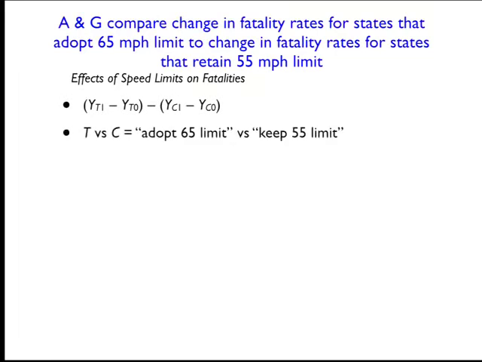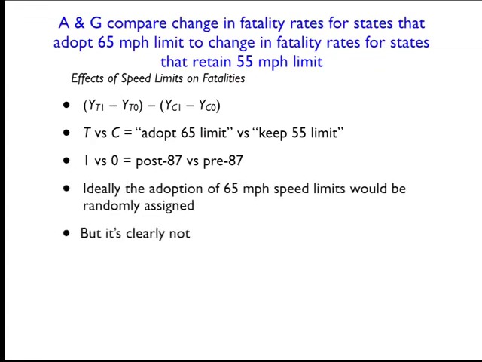So they estimate the effect of speed limits on fatalities. They estimate this differences-in-differences model, where the control group is the ones that didn't change their speed limits, and the treated group is the ones that increased them to 65 miles an hour. Ideally, you would like these speed limit increases to be randomly assigned, but that's definitely not the case.